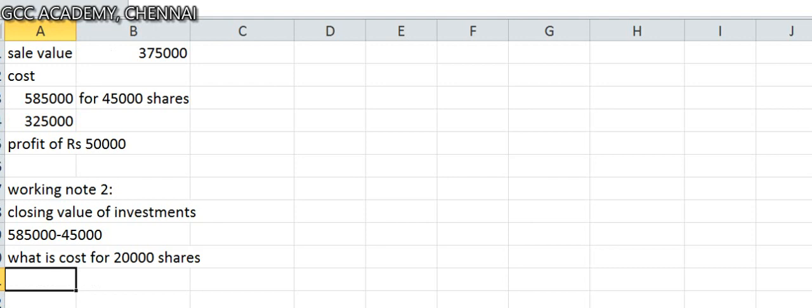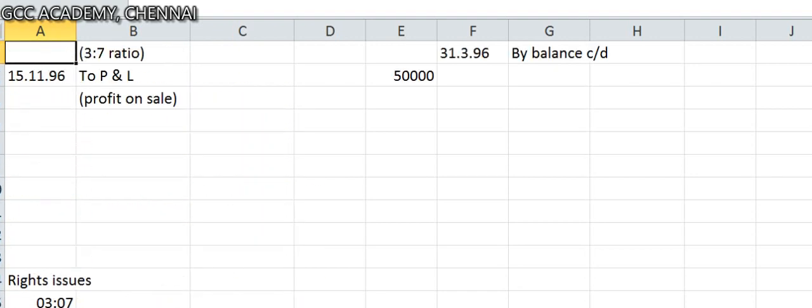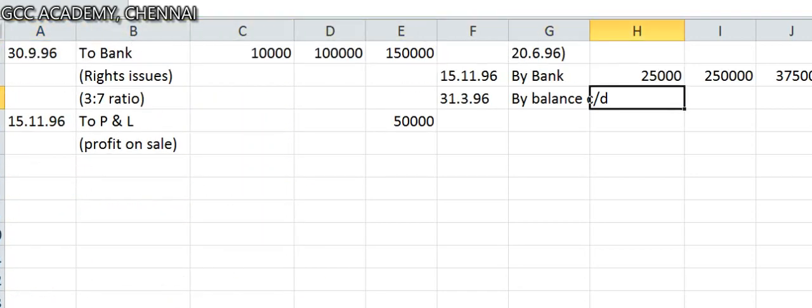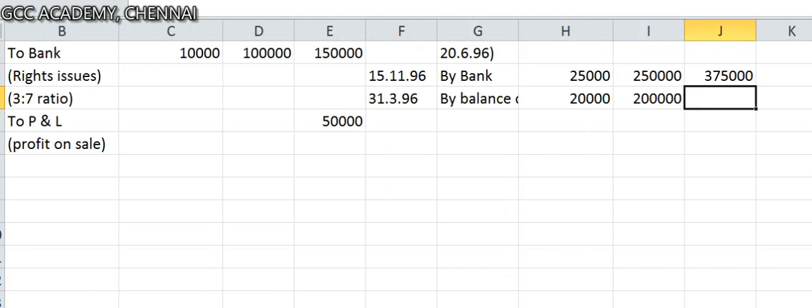So 5,85,000 into 20,000 by 45,000. You will get 2,60,000 as the cost of investments on closing date. So he's got a closing balance of 20,000 shares, nominal value 2 lakhs, and balance is 2,60,000.